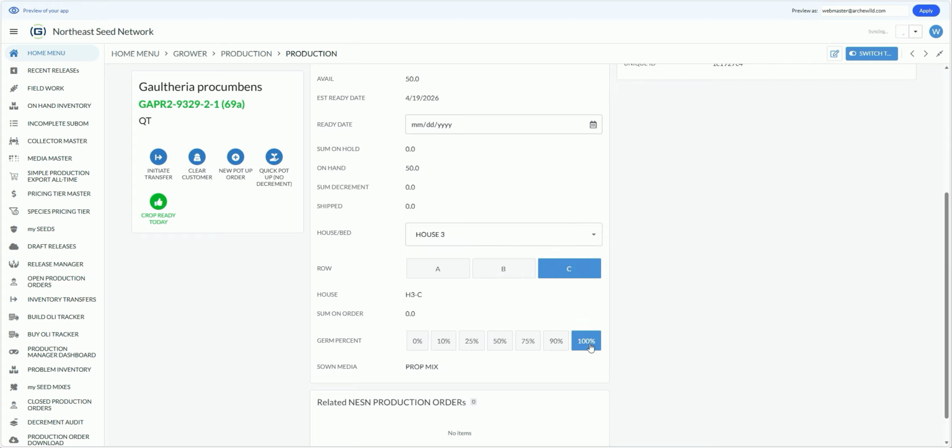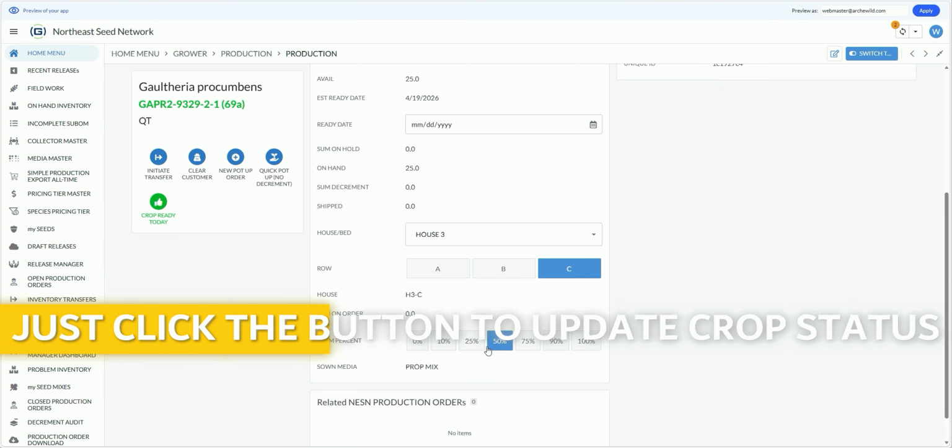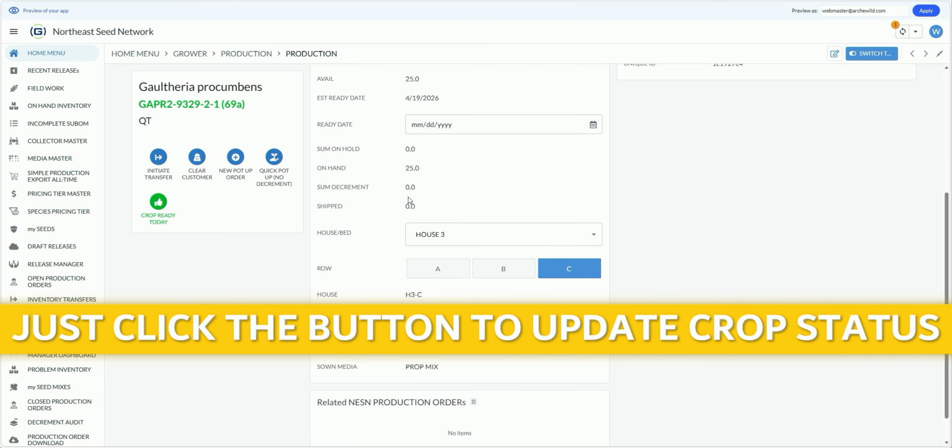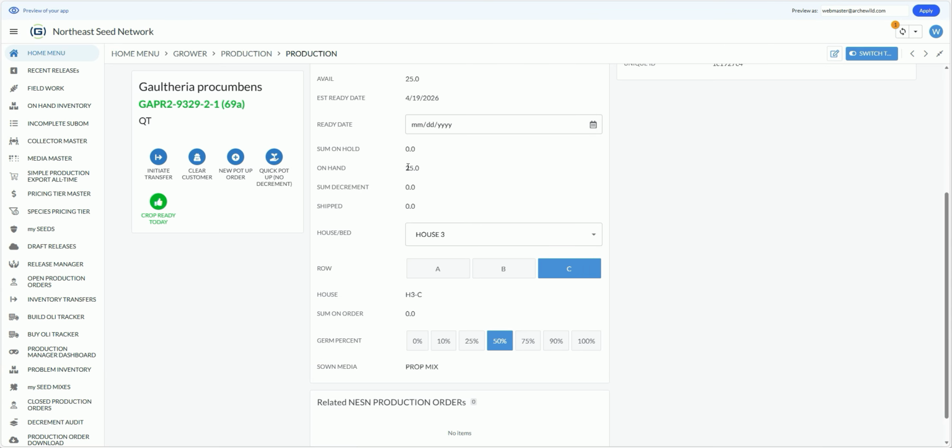It starts off at 100% germination. If there are losses along the way, you can decrement this to reflect your losses. So clicking 50% reduces the on-hand amount from 50, which is what it was. See that? 50 at 100% because I produced 50, but I had 50% loss. So now I'm down to 25. That's still sufficient. I only need 1. Even if you go down to 10% yield, you still have 5 on hand.